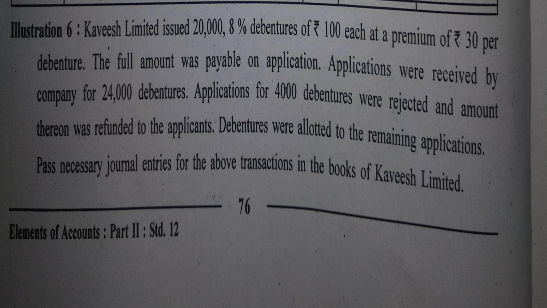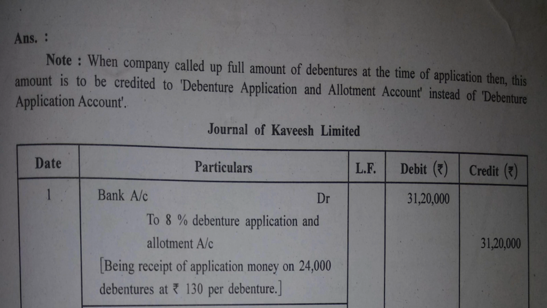And these 4,000 debentures have been rejected and the amount is refunded. Applications for 4,000 debentures were rejected and amount thereon was refunded to the applicants. Debentures were allotted to the remaining applications. Pass necessary journal entries for the above transactions in the books of Kavish Limited. Again, a very short sum. Let us see the journal entries for this. Before that, let us understand an important note which is presented here.